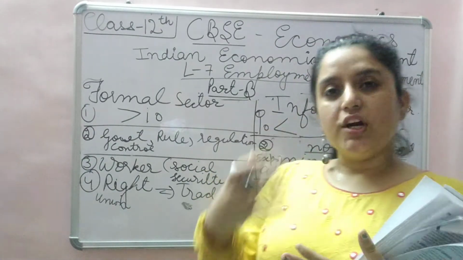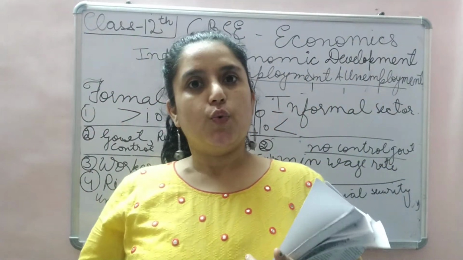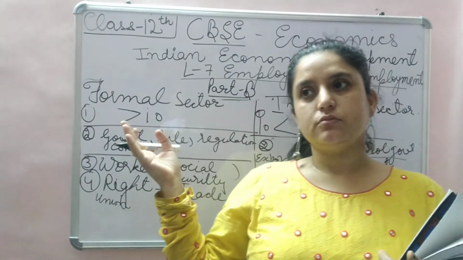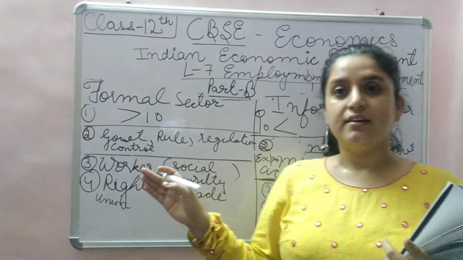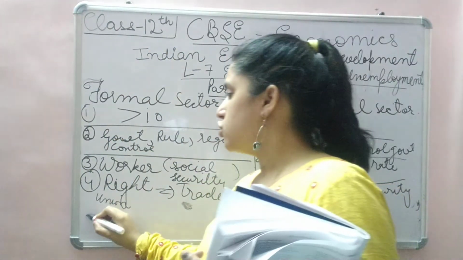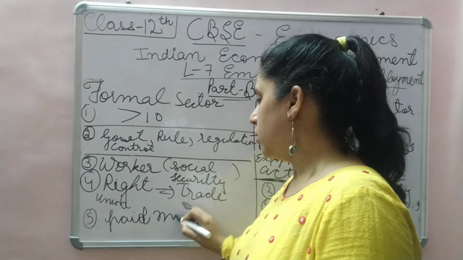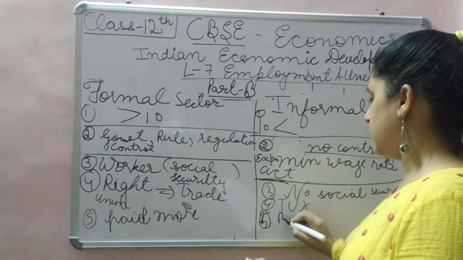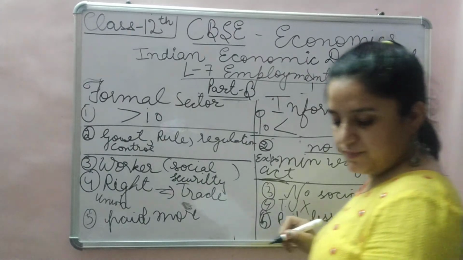The pay scale you are giving for mopping and cleaning utensils, if that same person works in the canteen of an organization where people are more than 10, then what will happen? He will be paid more than what he will get in the informal sector. So, paid more in formal, paid less in informal, right?